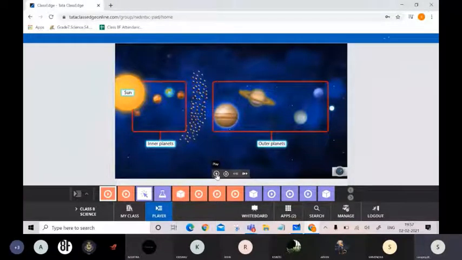What do you mean by the terrestrial planets? Ma'am, which has land in them. Yes, because they are planets made up of lands, of solid rocks and metals. The terrestrial animals means the animals that live on the land. So these terrestrial planets are the planets that have land on them. And the rest are gaseous planets, made up basically of hydrogen and helium gas.